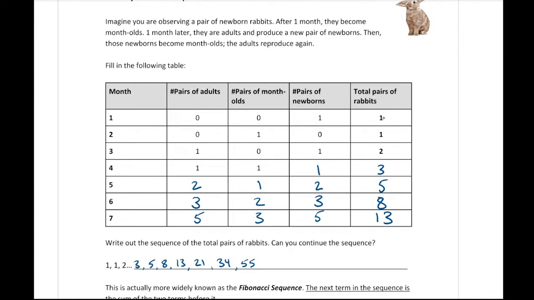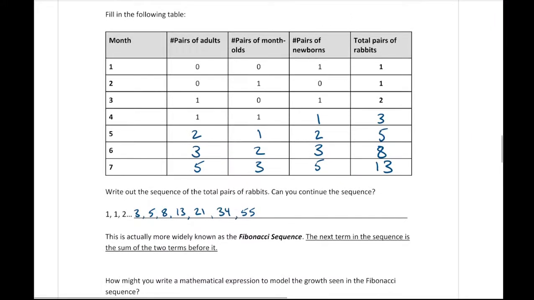Right? If we look at it, 1 plus the previous is 1. That's my next one. 1 and 1 is 2. 1 and 2 is 3. 2 and 3 is 5. 3 and 5 is 8. 5 and 8 is 13, and so on. So this type of sequence is what we call the Fibonacci sequence. And basically it means, or it's referring to, the next term in the sequence is the sum of the 2 terms before it.